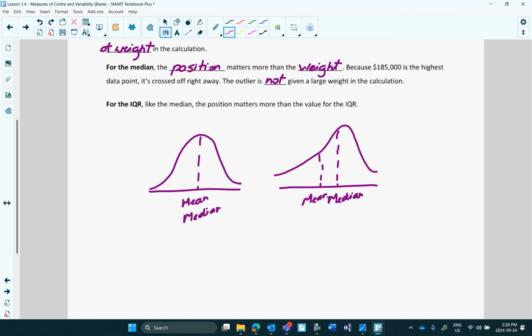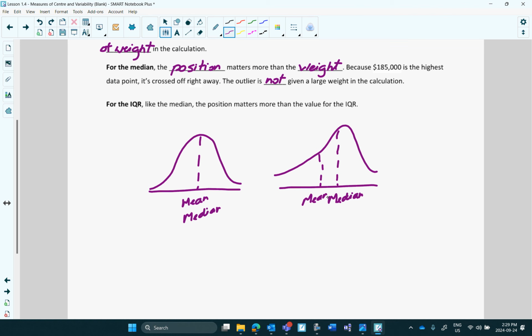That's how you can kind of look at mean and median. I mean, you don't really have to look at it that way. All you have to really remember is that if you've got low values, the mean is going to be lower than the median. If you've got high values, high outliers, the mean is going to be higher than the median.